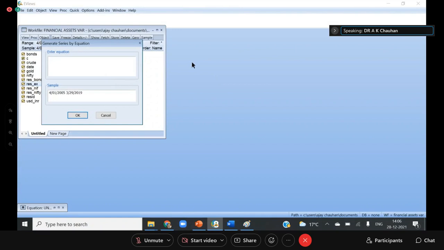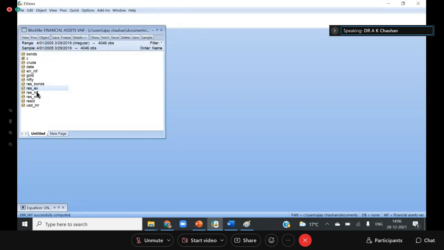Here I am writing ERR NIF equal to residual Nifty into residual Nifty. So I'm taking the square of it, or you can also write just power 2. In this way, you can save a new variable called ERR.